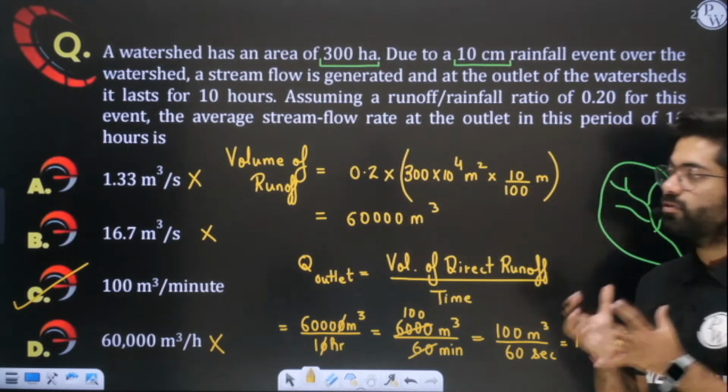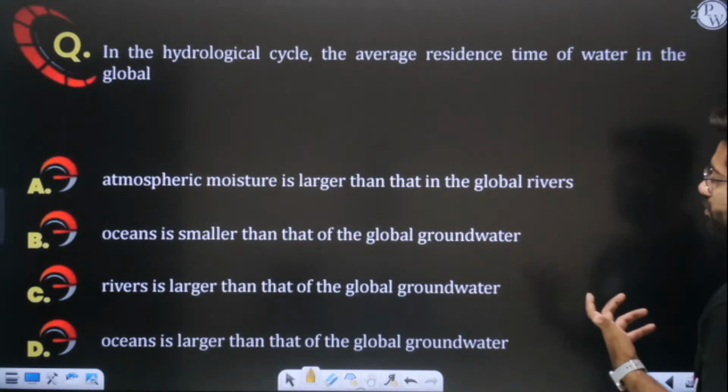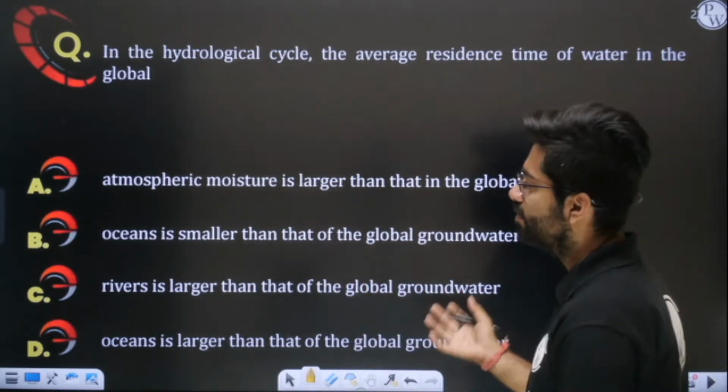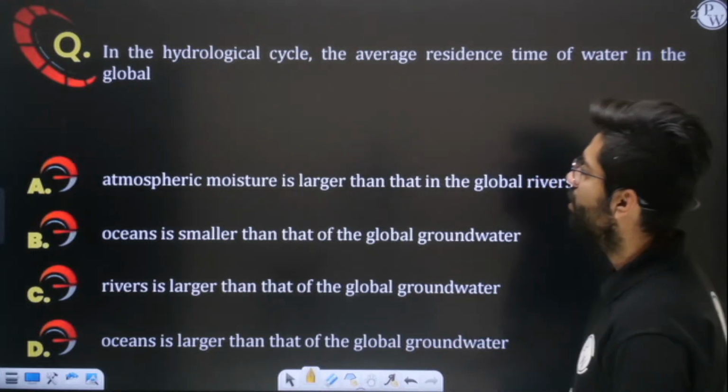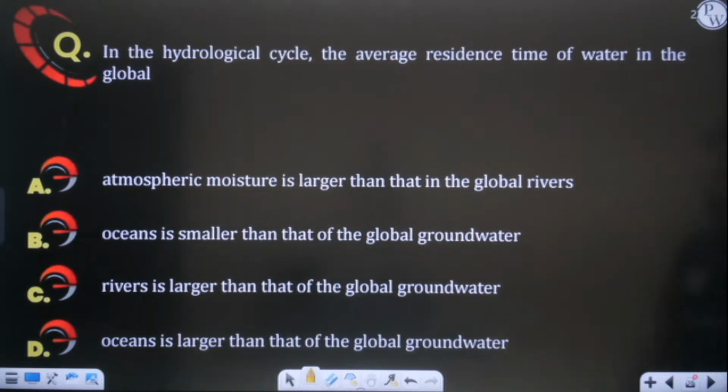So I hope with the help of this question you are able to understand the entire concept of your runoff. These questions are basically dealing with the concept of runoff. Now the last question, after which we will start our next chapter, precipitation.